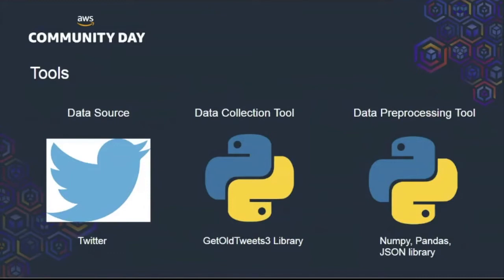So I went for another Python library called GetOldTweets3, which is a Python 3 library to collect tweets based upon various parameters such as location, date, hashtags, keywords and so on. We will see how we are collecting the data in a couple of slides after this.